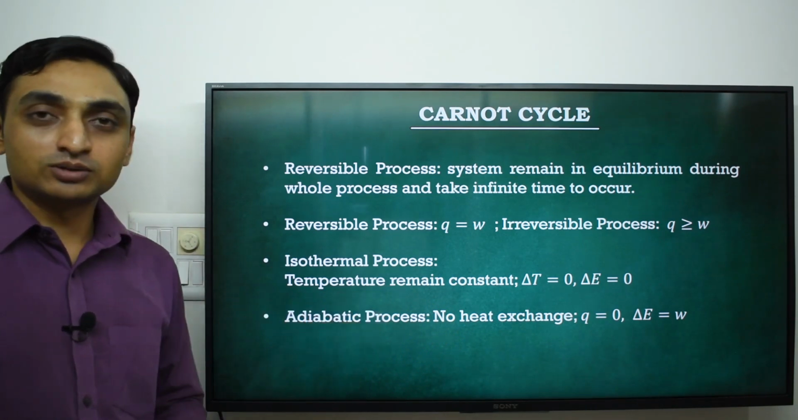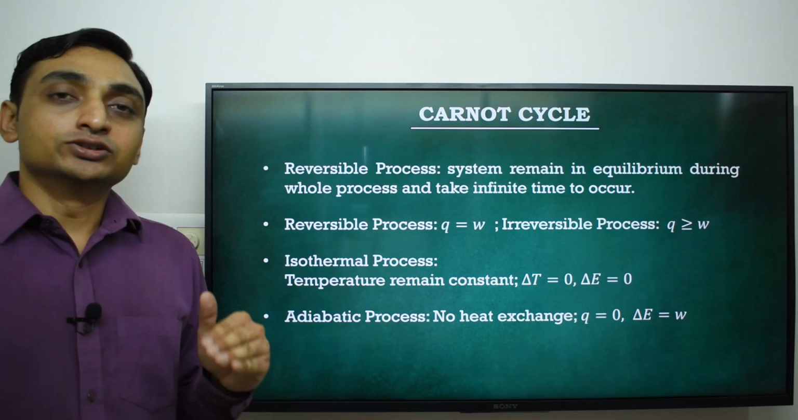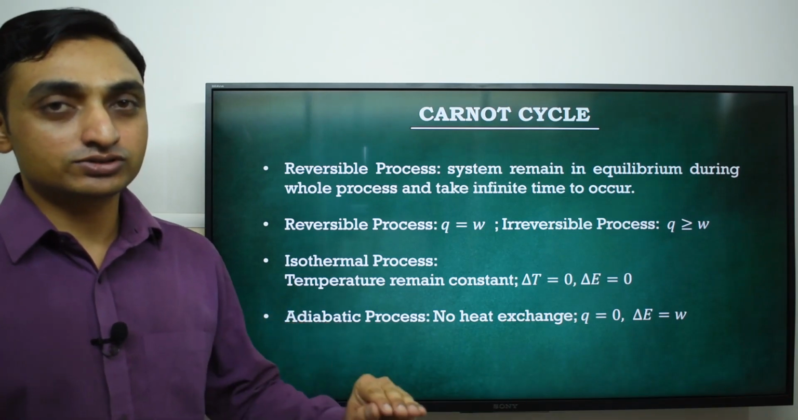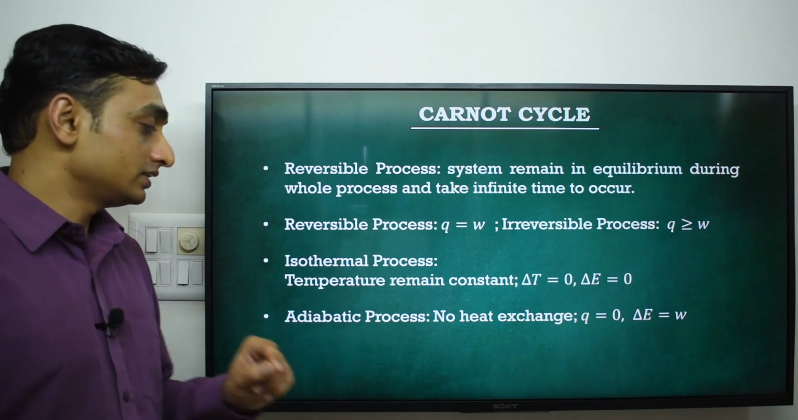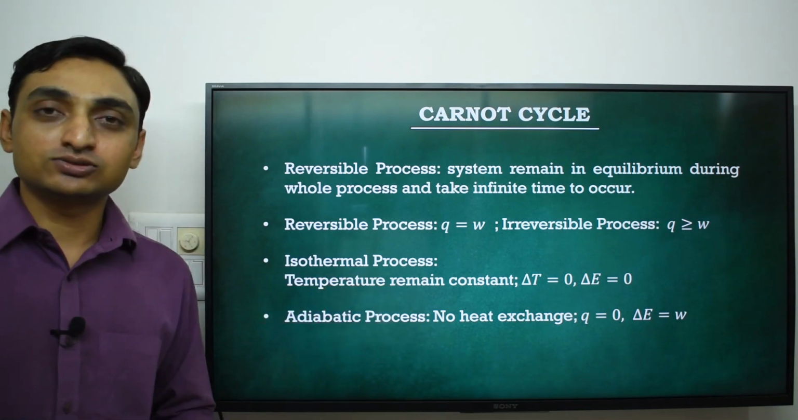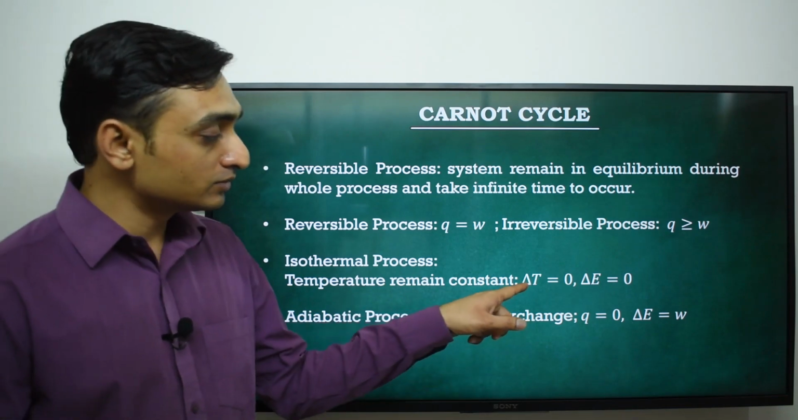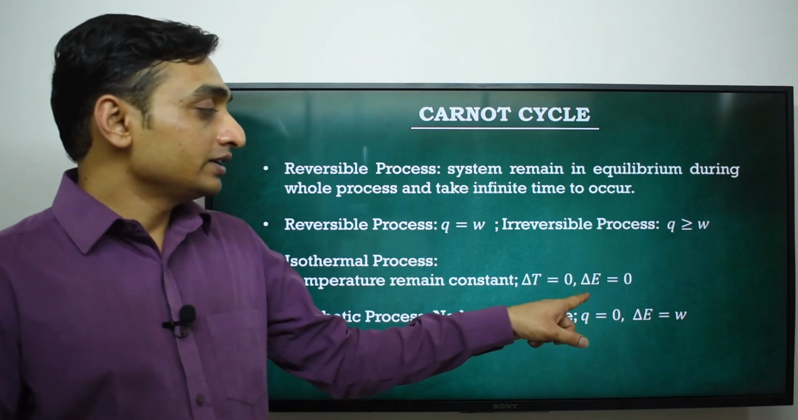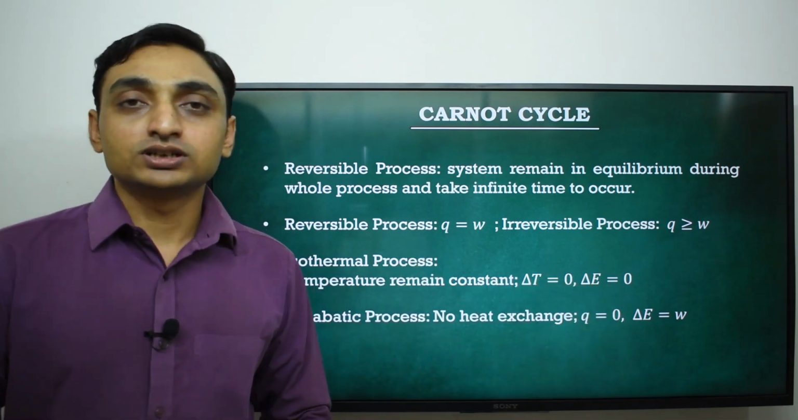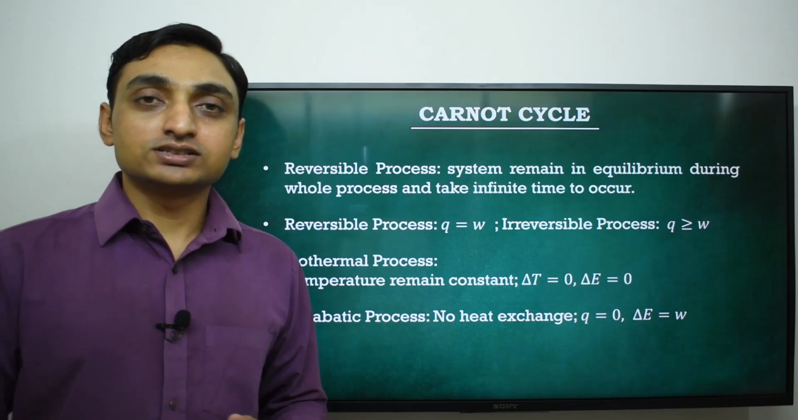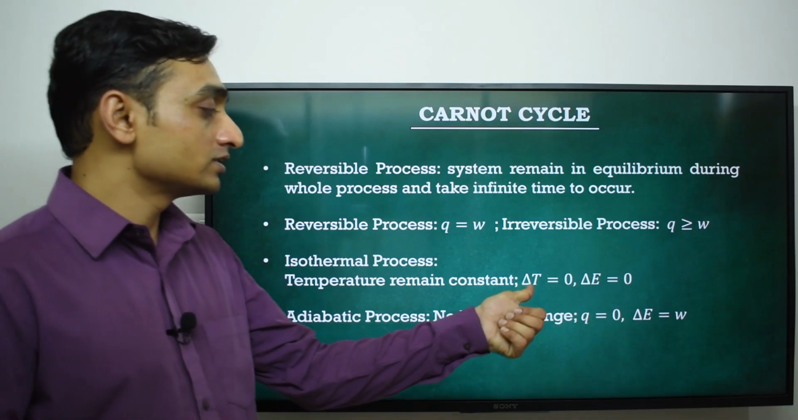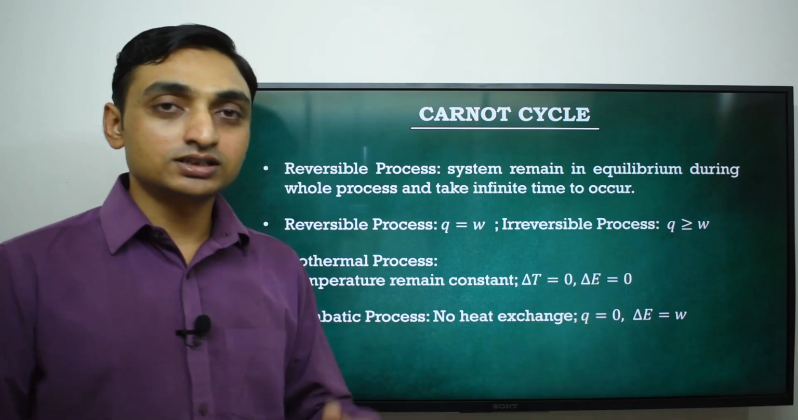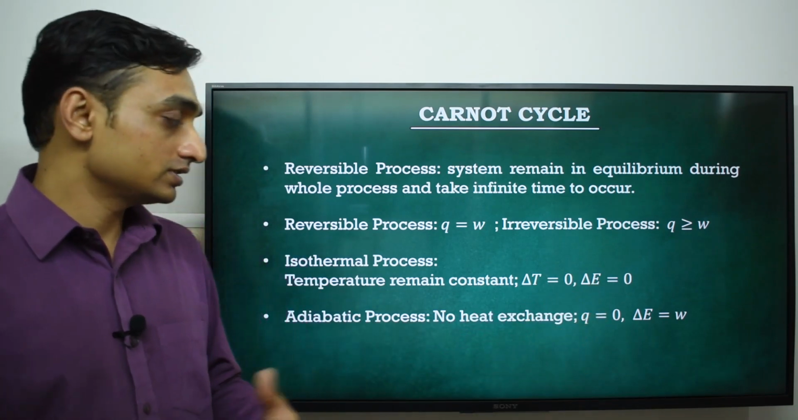Next is the isothermal process. If during any thermodynamic process the temperature of the system remains constant during the whole process, then this process is known as isothermal process. So for an isothermal process, delta T becomes 0, and that's why delta E also becomes 0, because internal energy depends upon the temperature of the system. If temperature does not change, then internal energy also does not change.